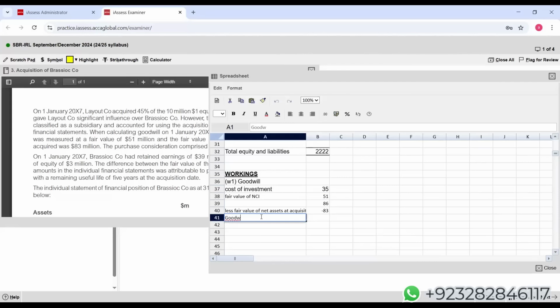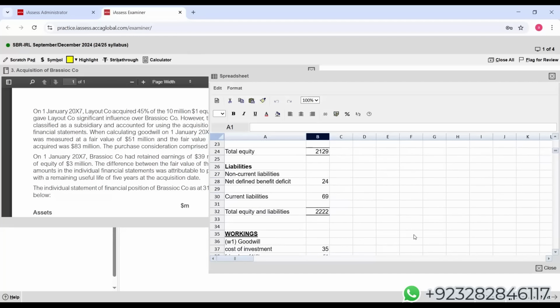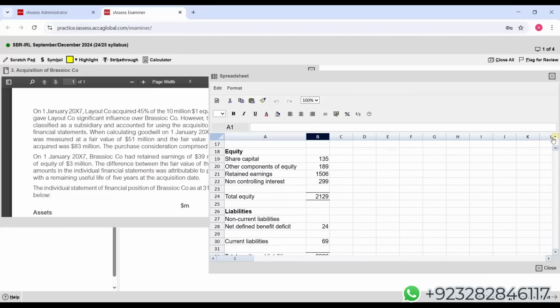What happened to the goodwill? 86 plus this. I hope the working of goodwill is clear to everyone, students. There shouldn't be any problem at all. Now, how am I going to deal with this? Just a minute. Come here.